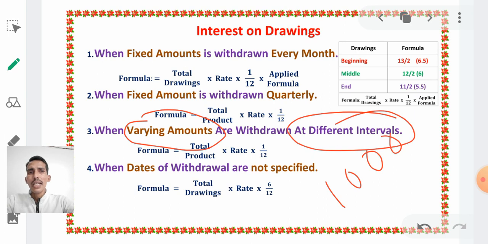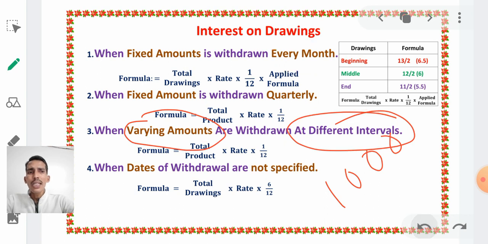Different interval means here he withdraws an amount every month, beginning or middle or end, every month for 12 months. But here he withdraws for the first month in April, then he won't withdraw for 2-3 months, after that again he withdraws for personal use, and next after 1 month he again withdraws, after 4 months again he withdraws. Means here there is no specific date when he withdraws. Therefore, it is saying varying amounts and different intervals.